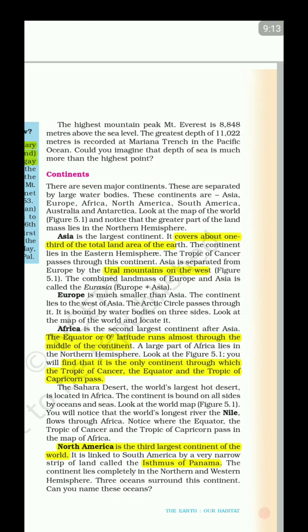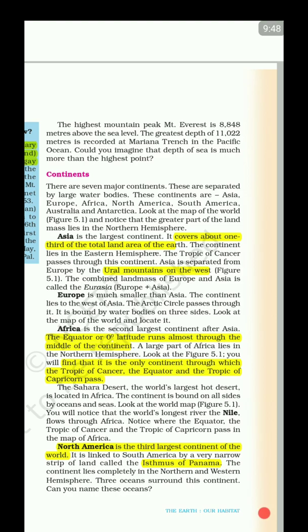Another important fact is that the greater part of the continental landmass lies in the northern hemisphere. This is a very important fact. The southern hemisphere of earth has less land mass at present. Earlier it was different, during the Gondwana age. Africa is the second largest continent, and the Equator, 0 degrees, we have already talked about.